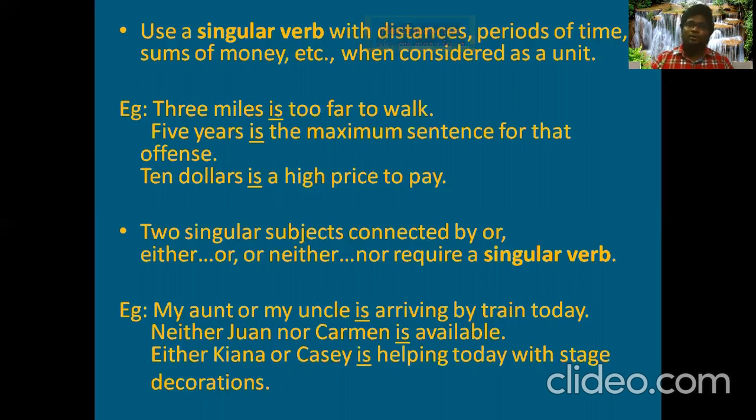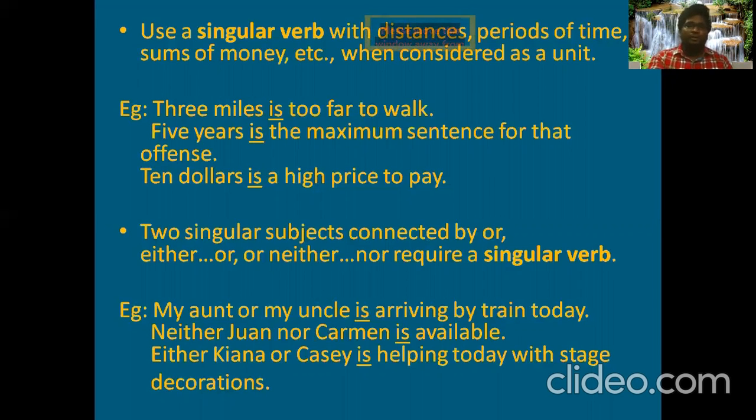So even when we are talking about money, distances, or periods of time, we are supposed to use a singular form of the verb. Do not place any plural verb, because you should not say 3 miles are too far to walk. It sounds too odd when you use sentences like that. That is the real way of using the English language, right?